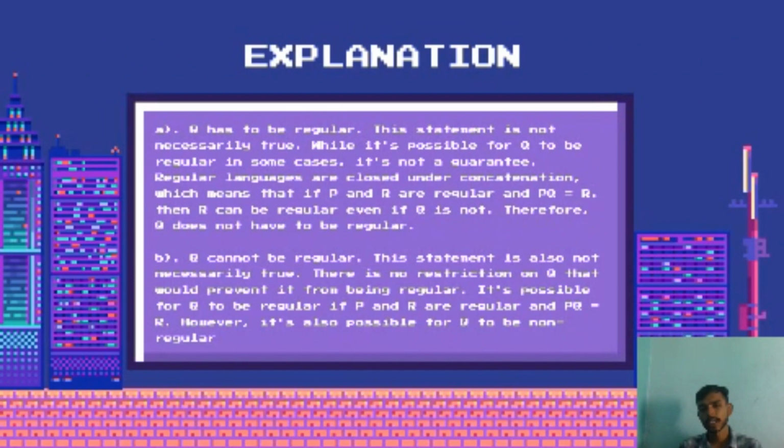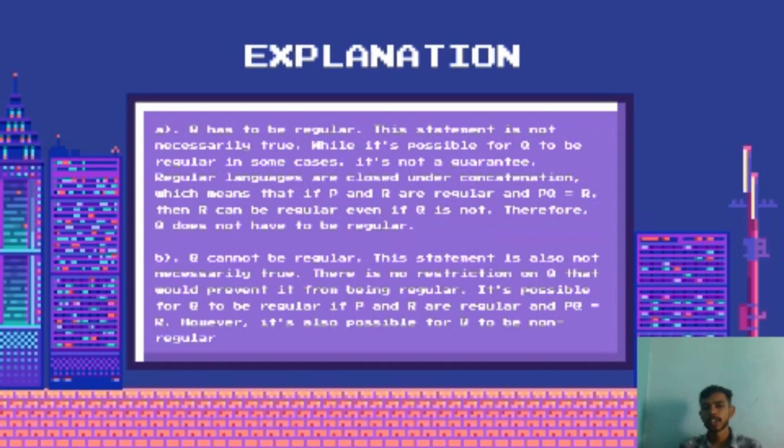Q has to be regular. This statement is not necessarily true. While it is possible for Q to be regular in some cases, it's not a guarantee. Regular languages are closed under concatenation, which means that if P and Q are regular and PQ equals R, then R is regular even if Q is not. Therefore, Q does not have to be regular.